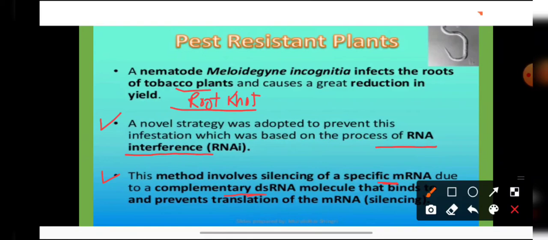So in this way, students, we are blocking the action of the messenger RNA so that it is not able to form the various growth factors which are required for the growth of the nematode and for enhancing the population of the nematode within the crop body.